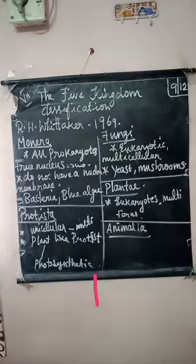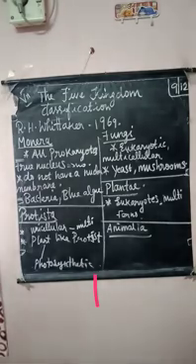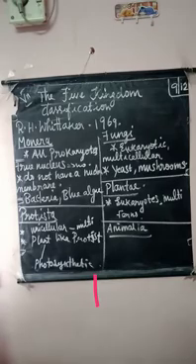It may be unicellular. Very few are multicellular eukaryotes. Most of them are unicellular, and only a few are multicellular eukaryotes. So there are two groups of protists. One is plant-like protists and another one is animal-like protists. Plant-like protists are commonly photosynthetic in nature. So algae are a good example for plant-like protists.